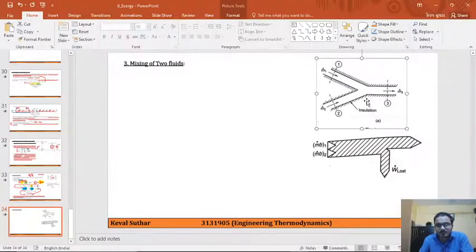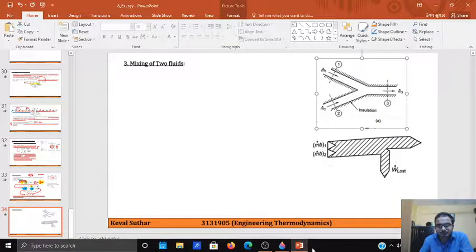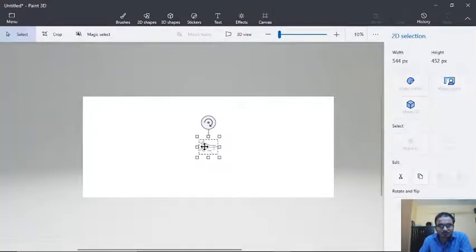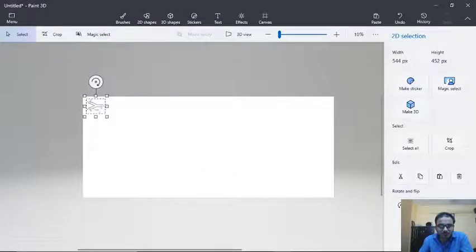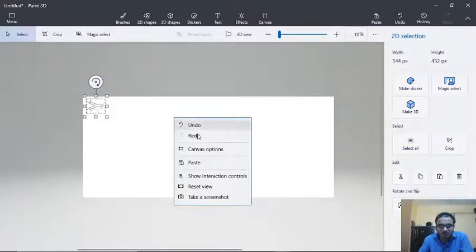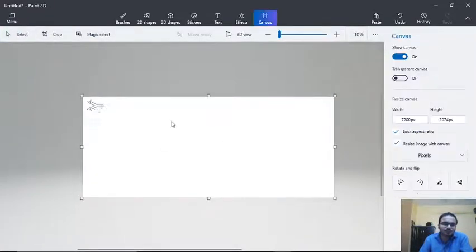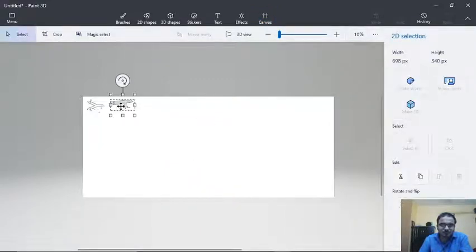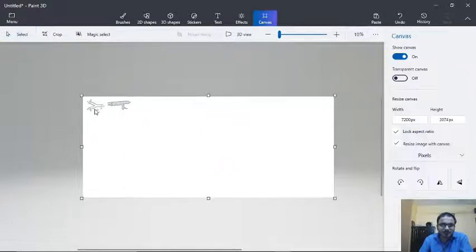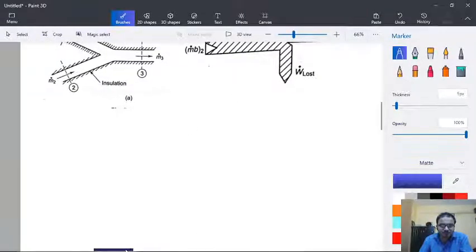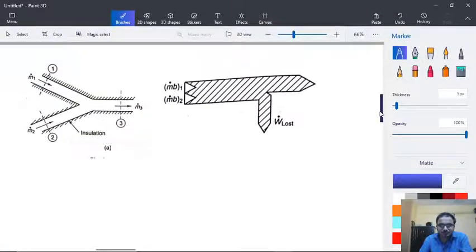So let's first copy these figures. And now let's apply the Gauss total law here.